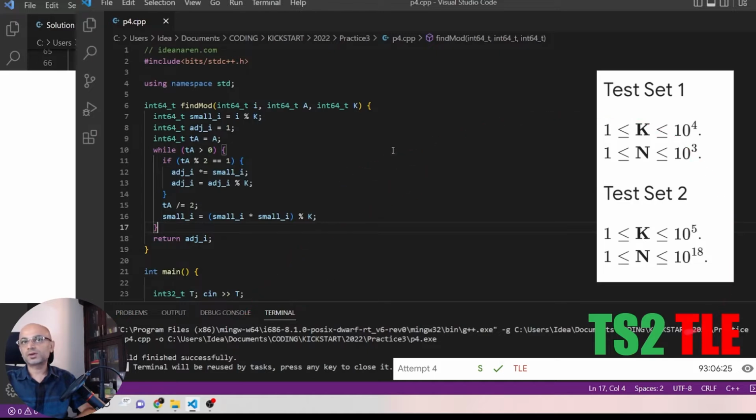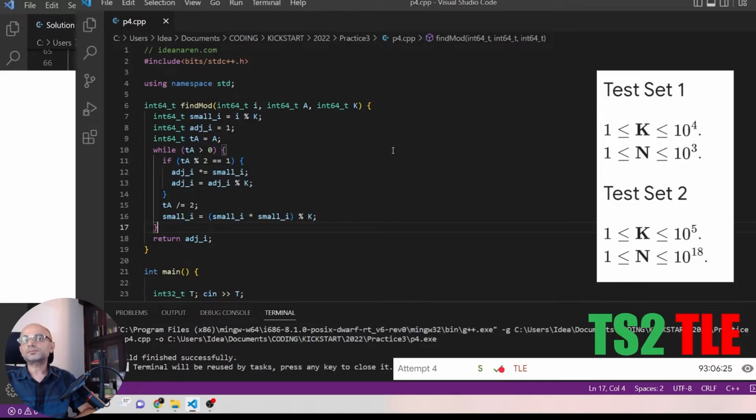So here we are talking about the limits for k and n. In test set 1, k was around 10 power 4 and n 10 power 3, for which our solution was fine.